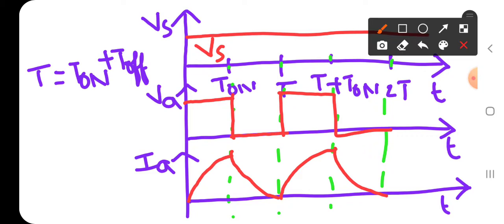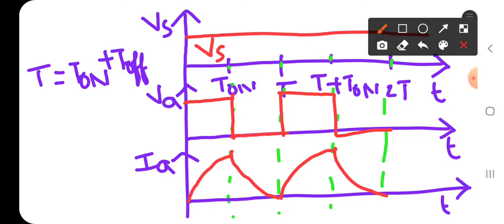This entire operation is the basic chopper. Whatever I have taken, that chopper is a one quadrant chopper, which is also called a step down chopper, or class A chopper, or type A chopper.